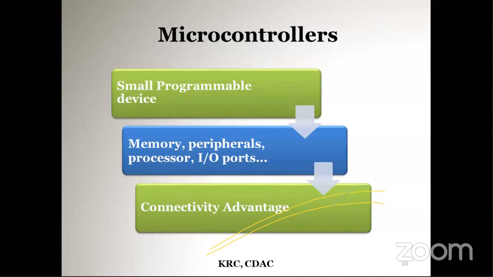So what are the components inside a microcontroller? We have memory, peripherals, a processor, and input output ports. Memory is for storing your firmware, so you need memory, RAM or ROM. Inside a microcontroller, many peripherals are there, like timers, USART, SPI, which are used for serial communication, and I2C. Input output ports, IO ports, are also there.